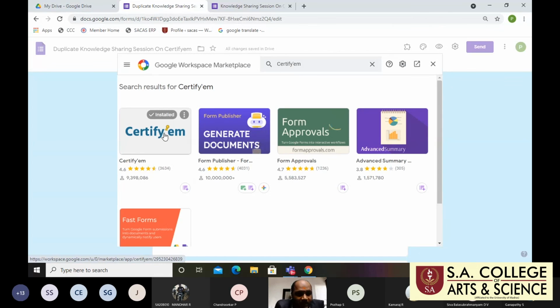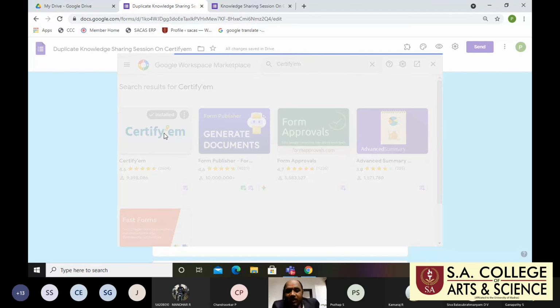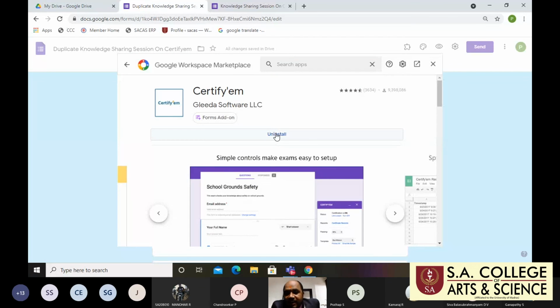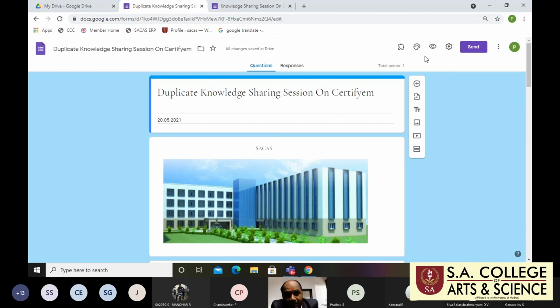Yes. So this one, you touch or click to install. Already I installed it, so here it reflects the installed one. Just install and it will open. If you install Certify-M, this type of icon will appear. Otherwise, previously it does not appear. When you install Certify-M or any app, only then will it appear in this place. So just click the add-on.